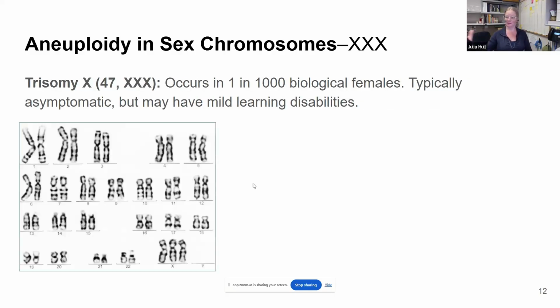Usually there are some fertility issues with these individuals. Their ovaries tend to be underdeveloped and they might even have heart or kidney defects. The other type of aneuploidy that can happen with the X chromosome is where instead of having two X chromosomes, you have three. This is more common, occurring in about 1 in 1,000 individuals. Typically, people with triple X are just normal. They might be a little taller than average. They might have some mild learning disabilities. They might be more prone to autism, ADHD, or anxiety, but can live normal, functional lives.